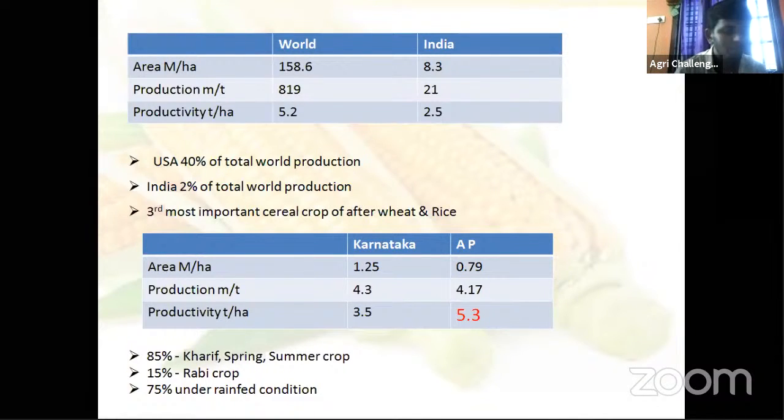If our country reaches the same productivity level, then multiplying by our area, we would be almost number 1 in production.